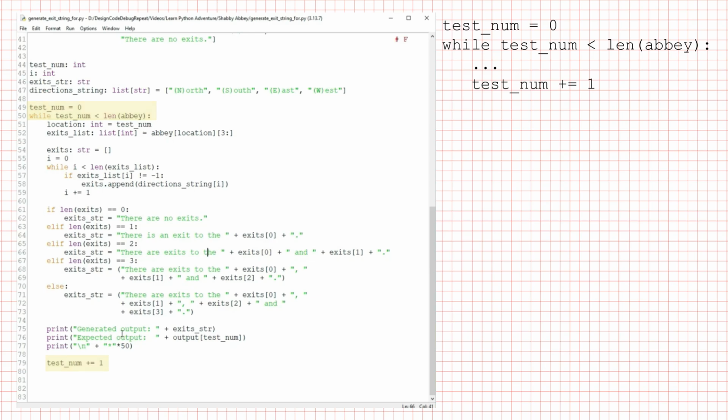Because a start value of 0 and an increment of 1 are the defaults, I can change this to simply for test_num in range(len(abby)), and remove the initializer, test_num = 0, and the updater, test_num += 1.